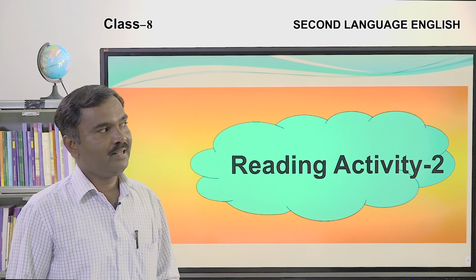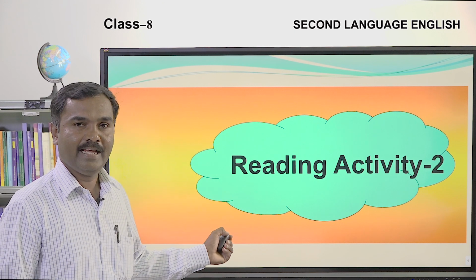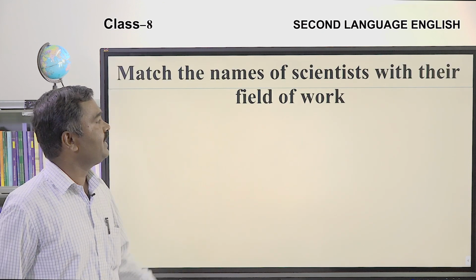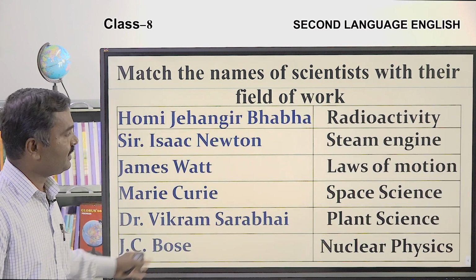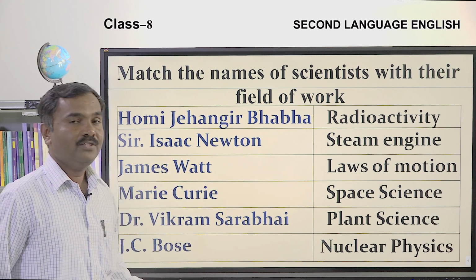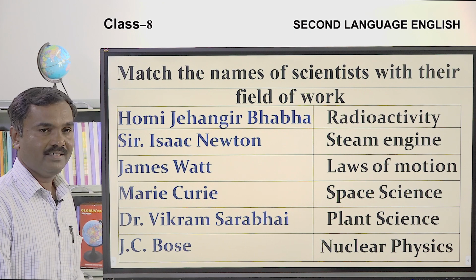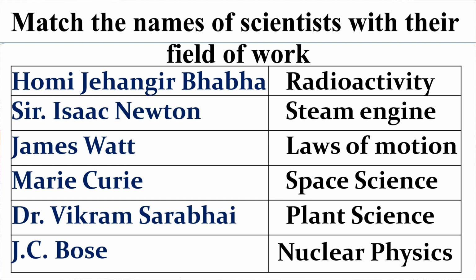Let's move on to another activity which is related to these scientists only. Match the names of the scientists with their field of work. On one side we have the names of the scientists, on the other side we have the contributions of these scientists. You are going to match their contributions with the scientists. Can you do it? Let's check the answers. Okay.